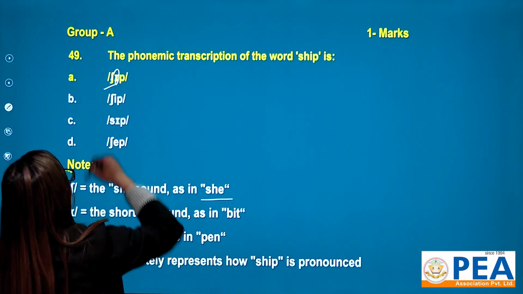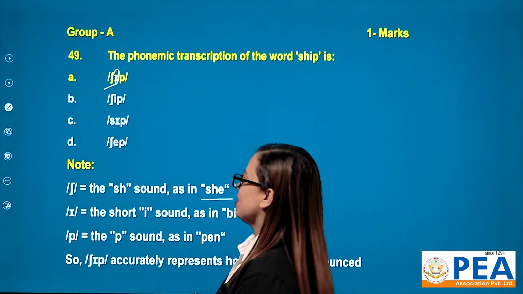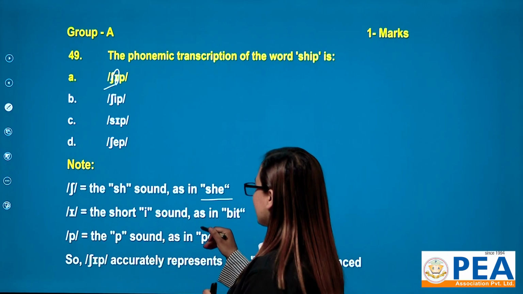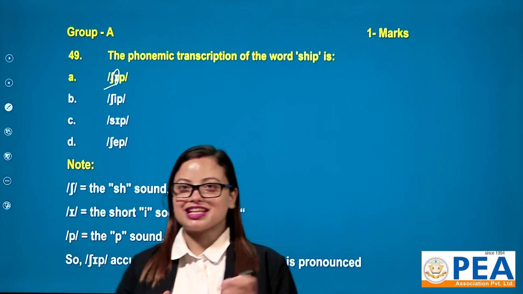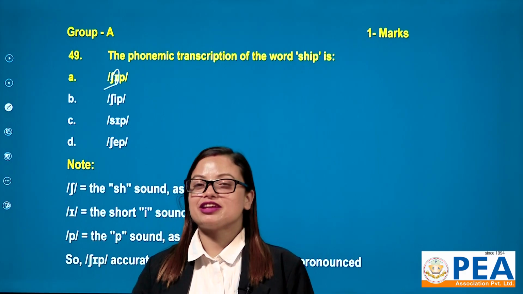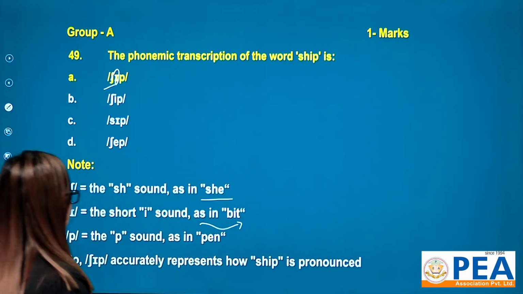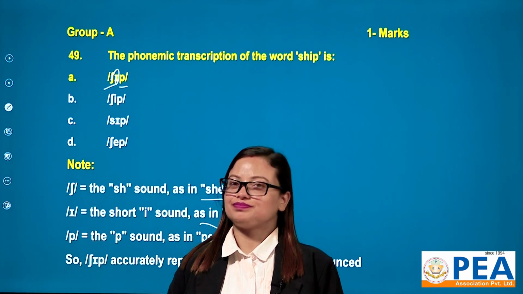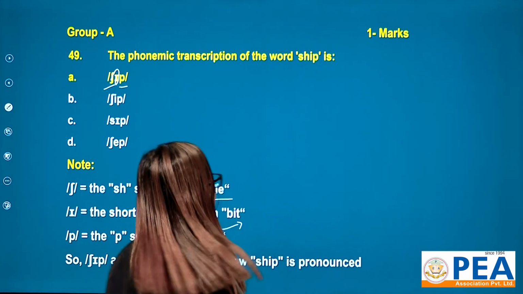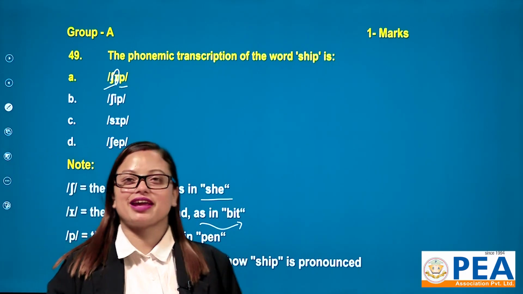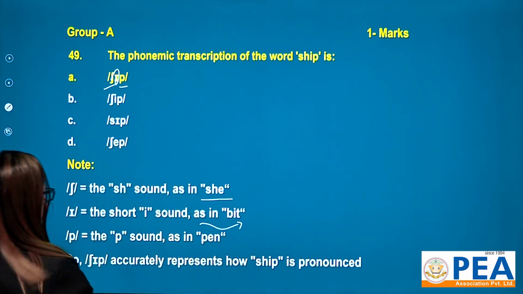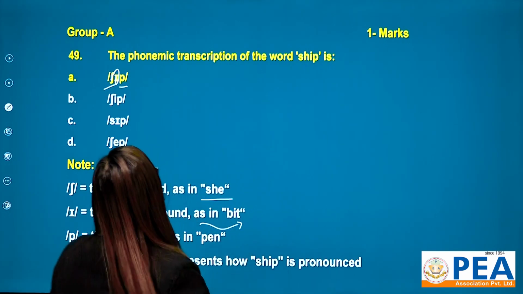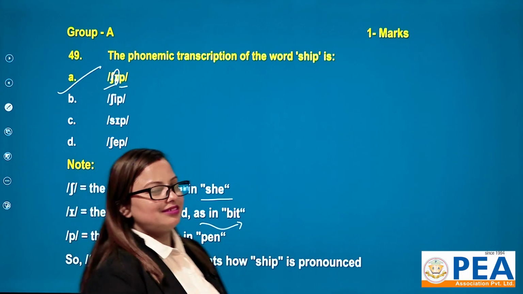And let me tell you about this very sign, or let's say symbol. It is a very short sound. Very short sound means beat. This beat has a very short vowel sound. And the last one is the paw sound, which sounds like pen. So after going through this option number A, we can say that yes, it accurately represents how sheep is pronounced. That's why option number A is correct for this question.